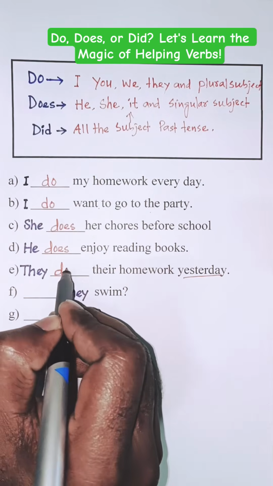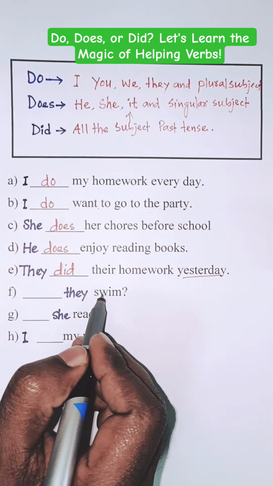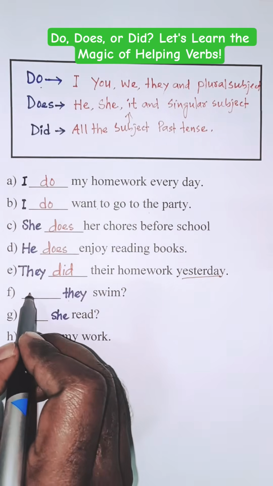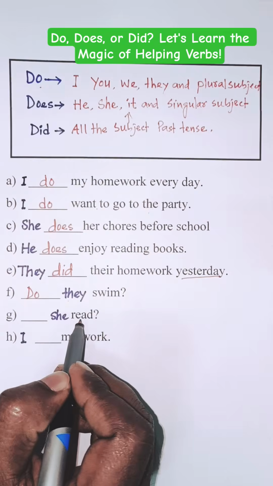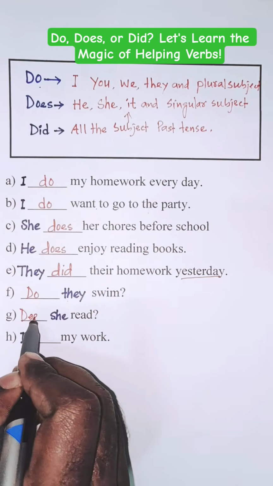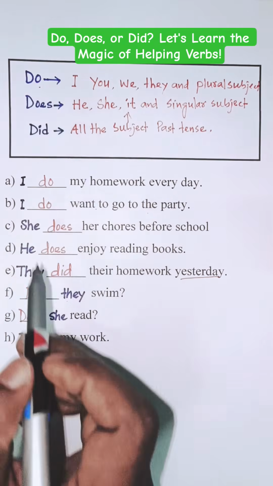They study is past tense, so we use here did. They do. Do they swim? She does. Does she read? I do.